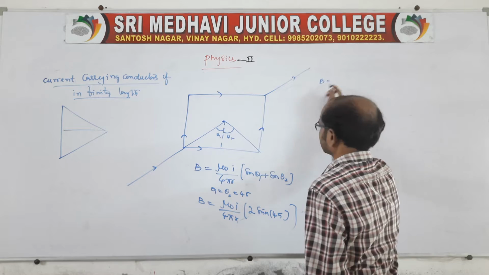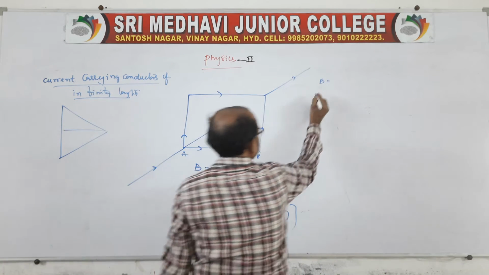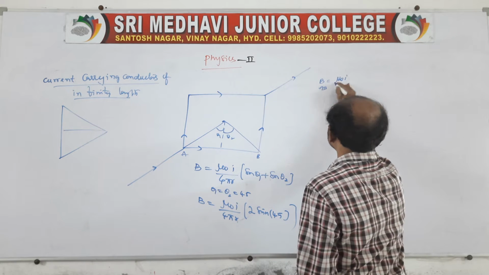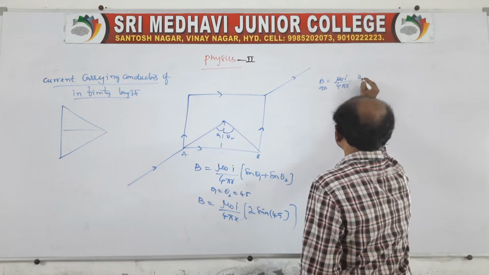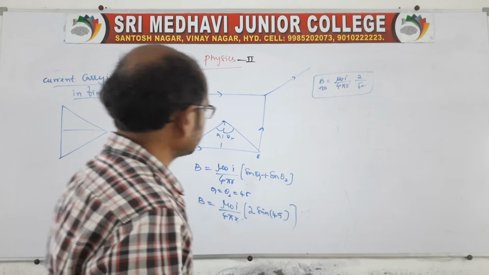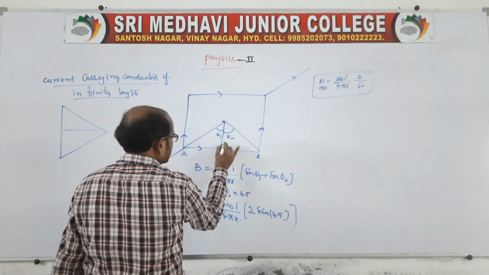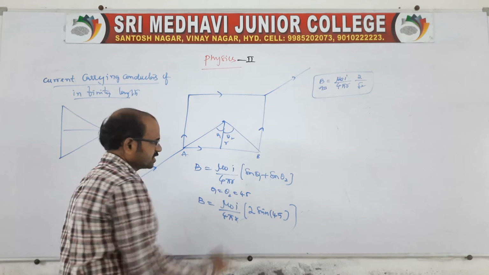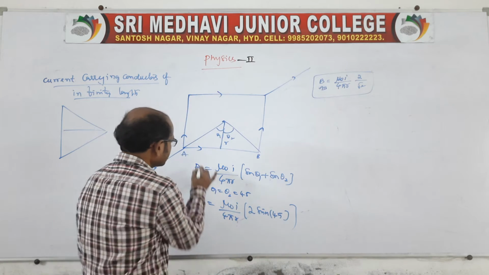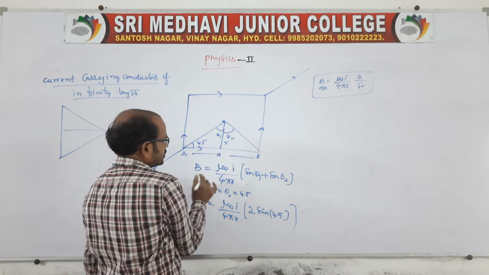So B is equal to, for only one rod, AB being the one length, mu naught I by 4 pi r into 2 by root 2. This is the one expression. And sir, what will be R? Of course R we don't know, no? R is nothing but the distance from the center, this is R. We need to get R. Suppose the length of the conductor you take as A, this is A, and it makes an angle of 45 again. So we need to get this, no?